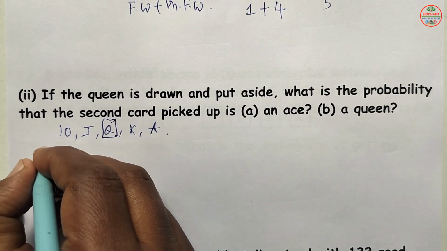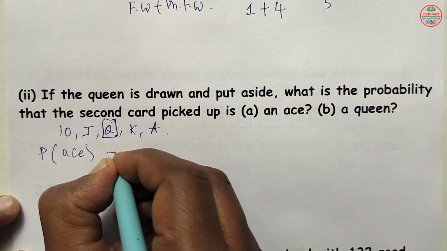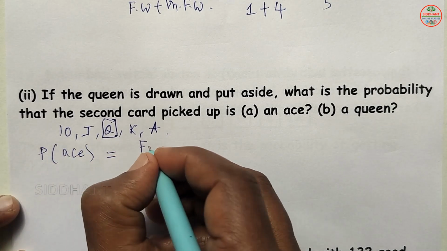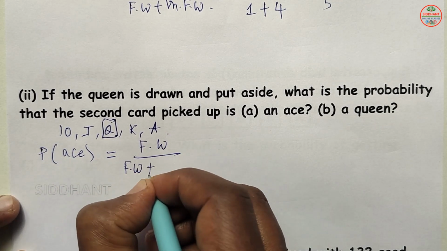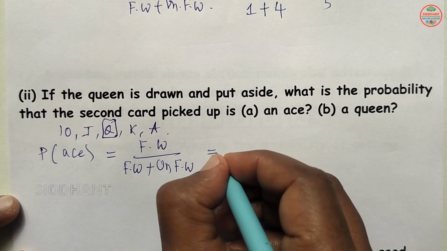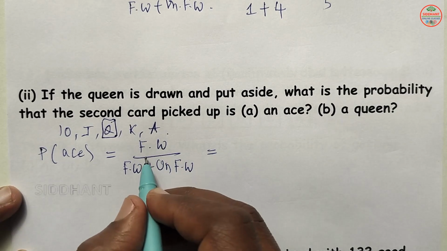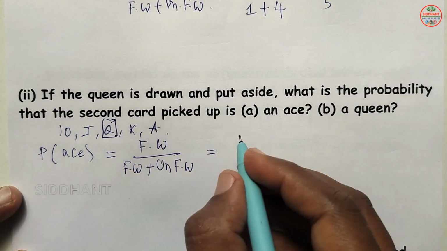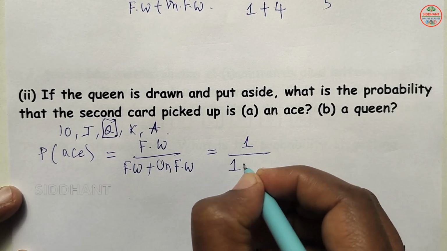So that will be favorable ways by favorable ways plus unfavorable ways. To get an Ace, 1 is there. So favorable ways is 1.